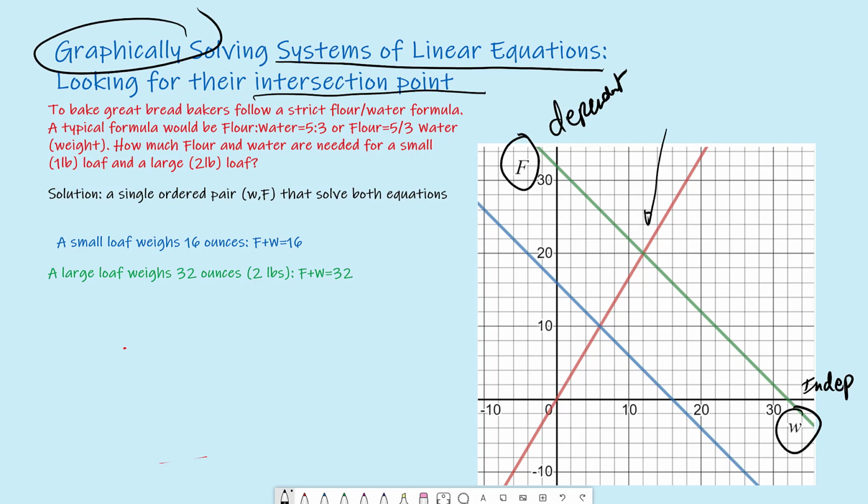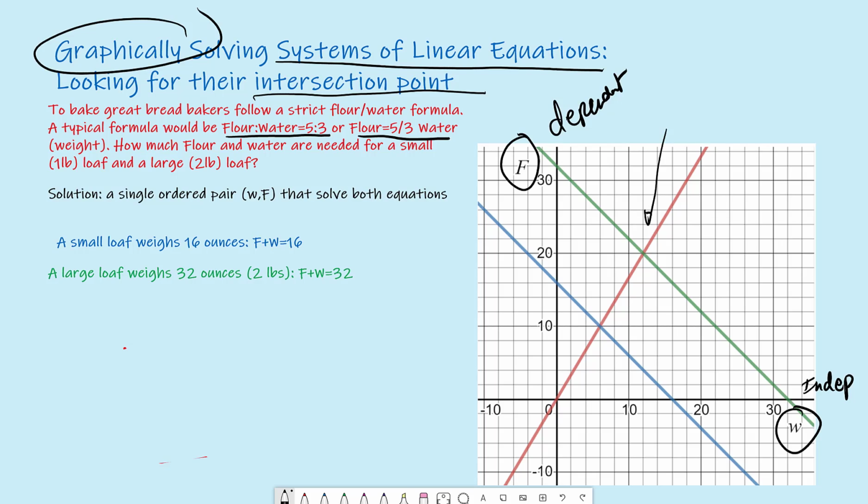So let's look at this example here. We are looking at a baking example. To bake great bread, bakers follow a strict flour to water formula. So it's a ratio of water to flour or flour to water. And typically, a typical formula would be flour to water equals a ratio of 5 to 3, or the flour equals 5/3 times water. So that's what it means when we say that we're following a water to flour ratio.